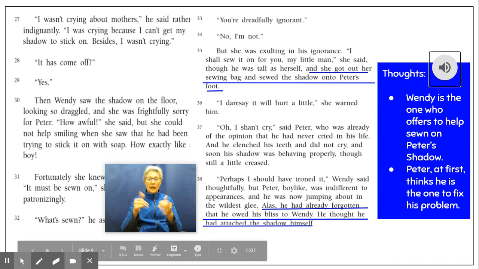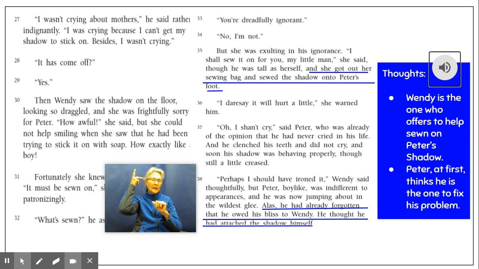Now let's take a look at how Peter received help and how he reacted once he did get the help. I know that Peter is not the one who asked for Wendy to put on his shadow. It was Wendy who offered it. Peter seemed like he knew everything, so Wendy was the one who stepped up to help him.